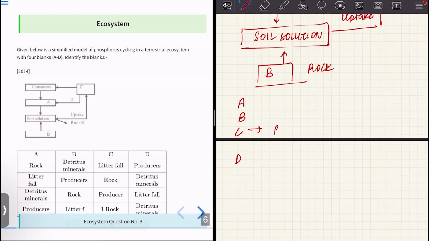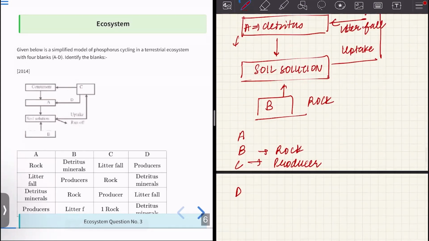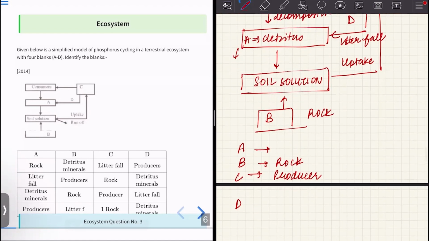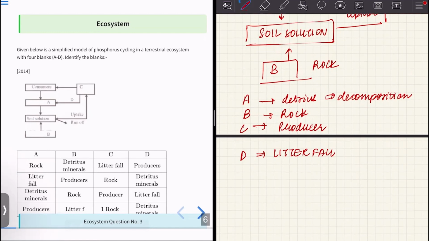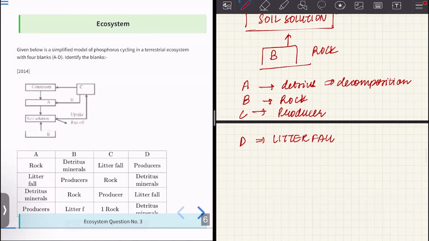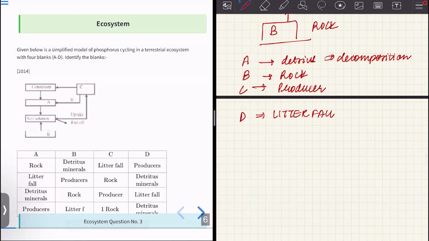C, we know it was what? Producers. B is what? Rock. Rocks after fragmentation form soil solution. A right here we have detritus solution. And detritus is formed after what process? It is formed after decomposition. And D is litter fall. So out of options A, B, C, and D, we have option C, which is the correct one.